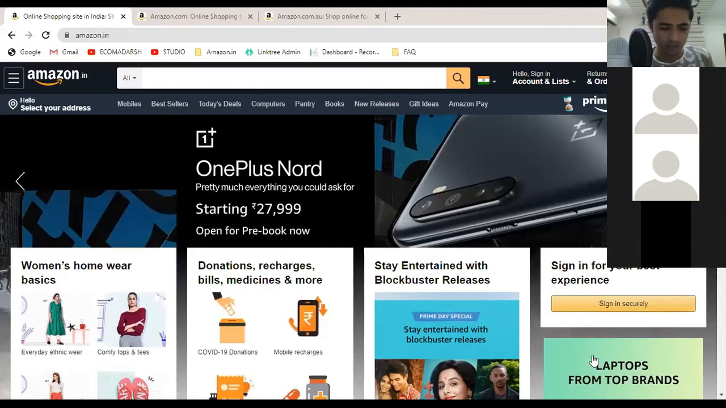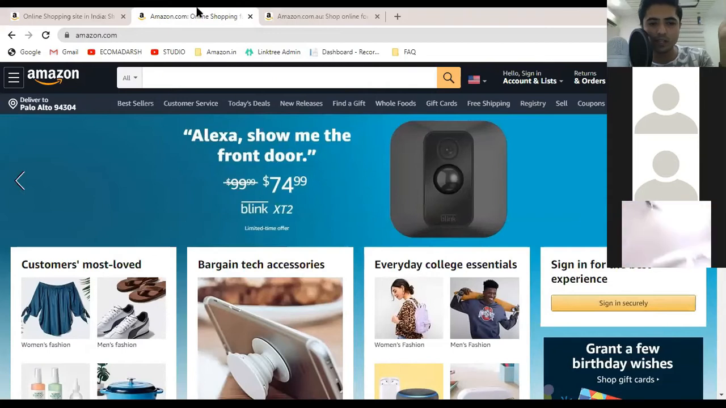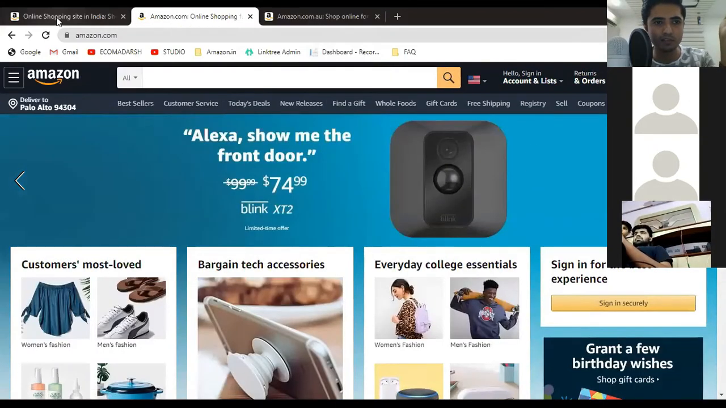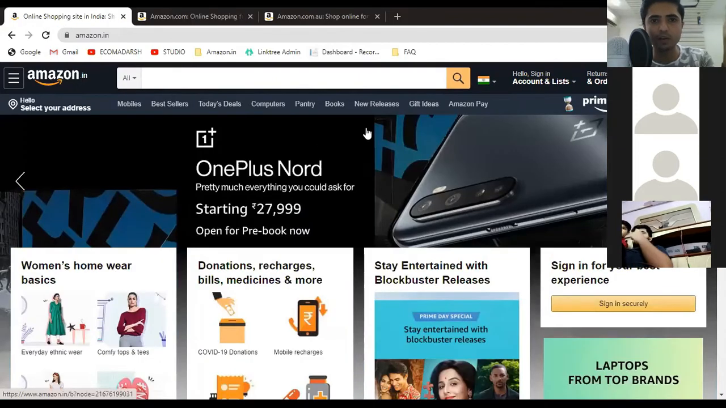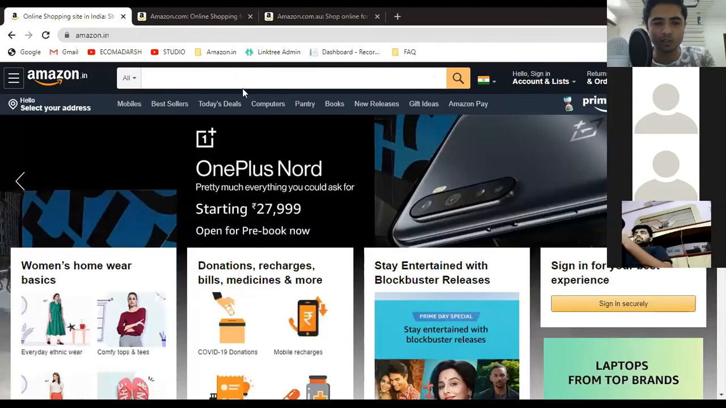Okay, so here is my screen. Now this is Amazon.in. This is Amazon.com. There is not so much difference between all of these, but here they are. This is Amazon.com and this is Amazon.com.au. So this is an Australian website. This is an American website of Amazon, and this is our Indian website for Amazon. Now, why have I opened Amazon.com and Amazon.com.au instead of just going through Amazon.in? There are some specific reasons for doing this that I'm going to talk about further in the webinar.